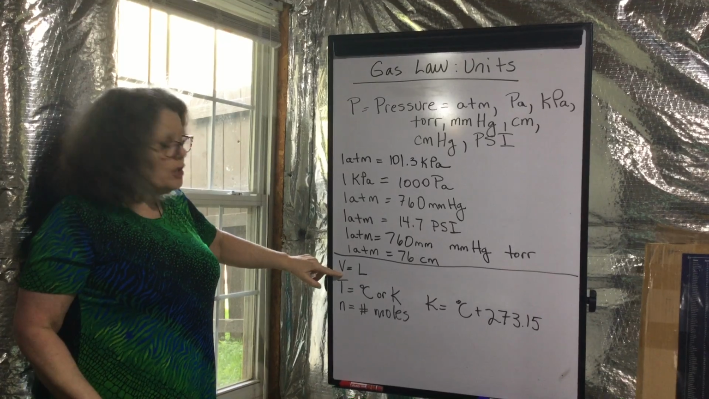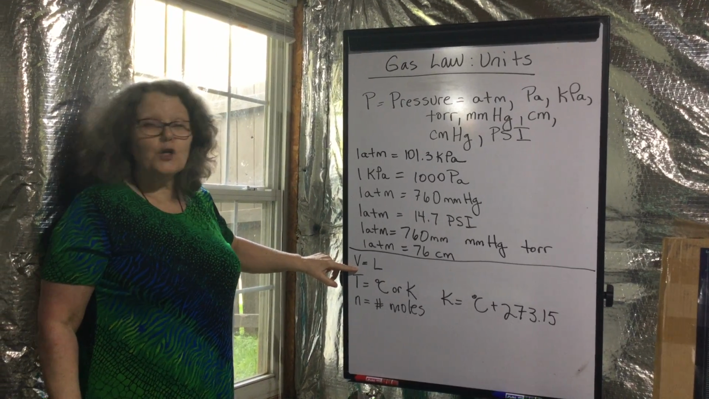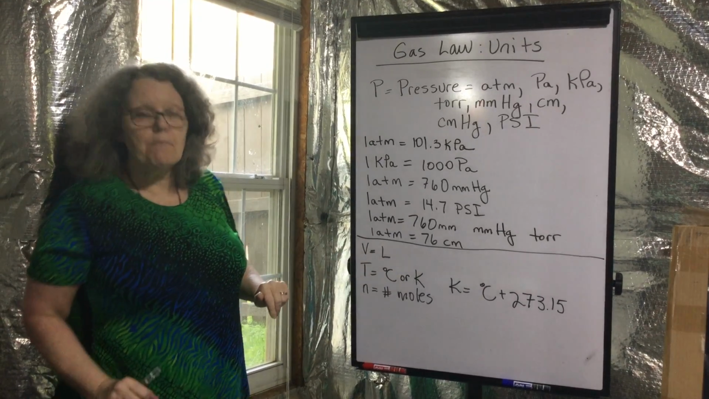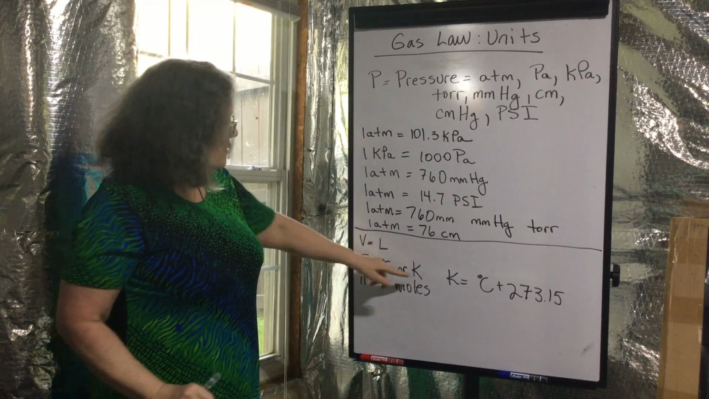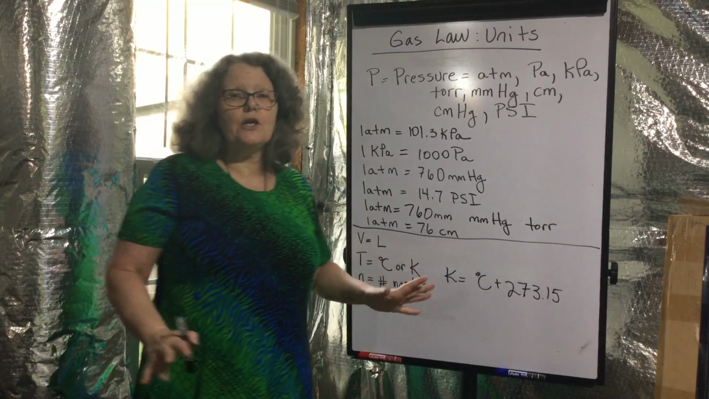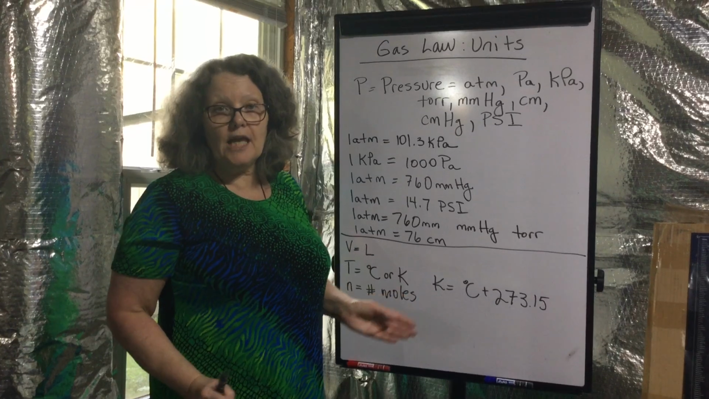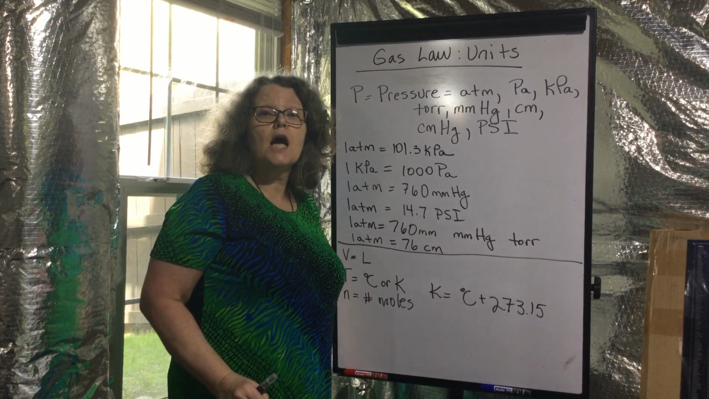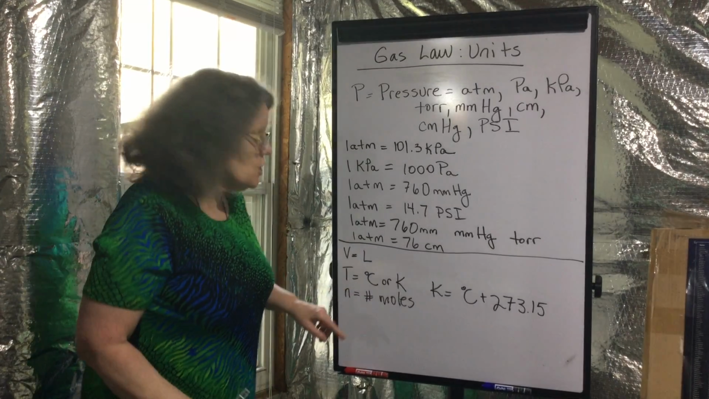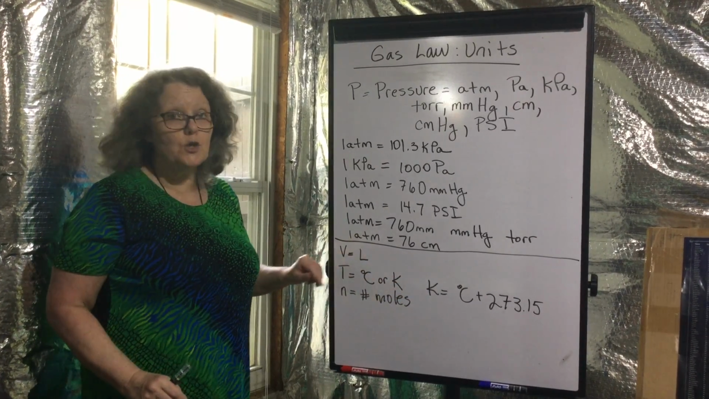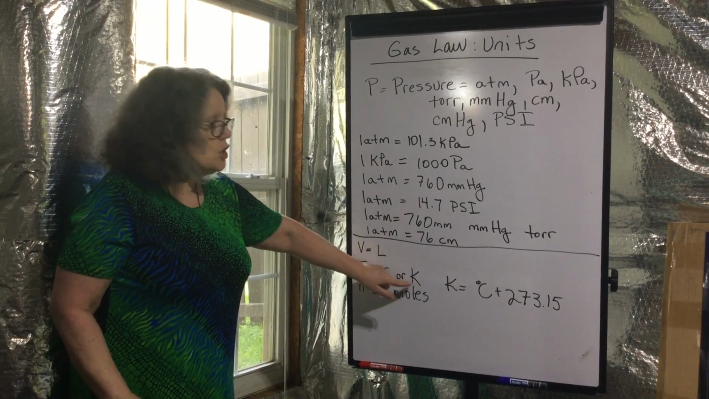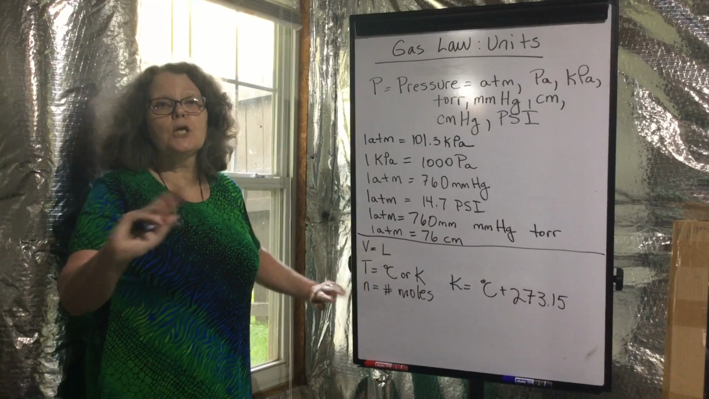Volume should be in liters. Volume could be in milliliters, convert it to liters. Temperature must be in Kelvin. You're going to have degrees Celsius, okay? However, all the theory, the kinetic molecular theory, etc. for gas law is based on a concept of absolute temperature. And absolute temperature is measured in kelvins. They're not degrees, just kelvins, okay? So if you have Celsius, change it to kelvins, period.